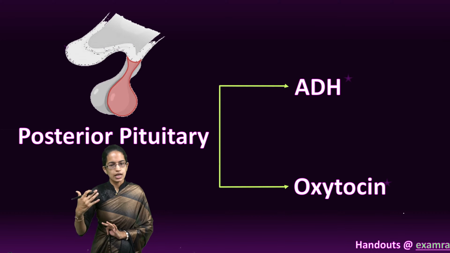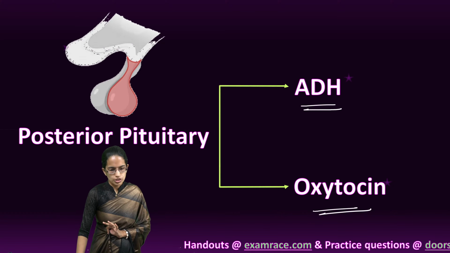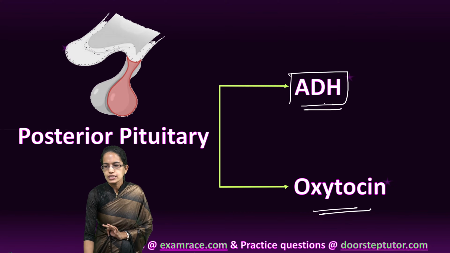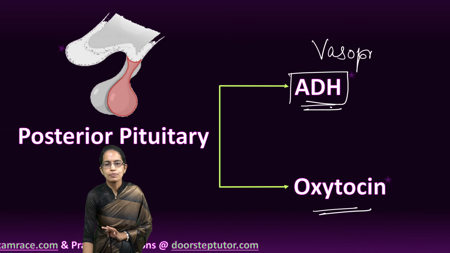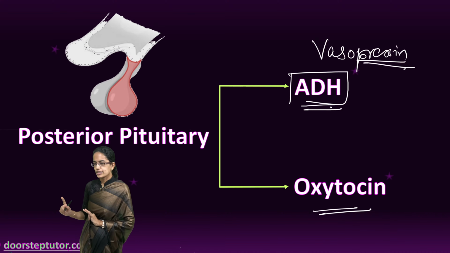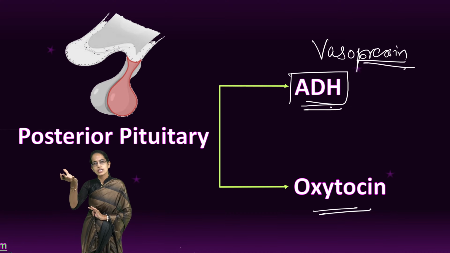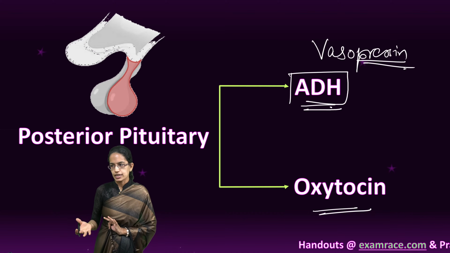The posterior pituitary again has two important hormones: one is ADH, the next is oxytocin. ADH is antidiuretic hormone, also known as vasopressin. Antidiuretic means it controls the reabsorption of water from the glomerular filtrate in the kidneys.